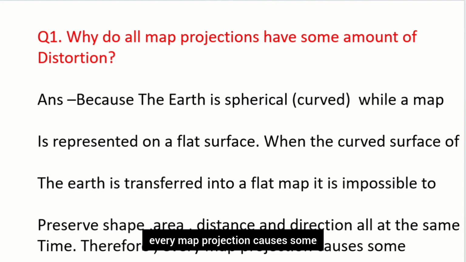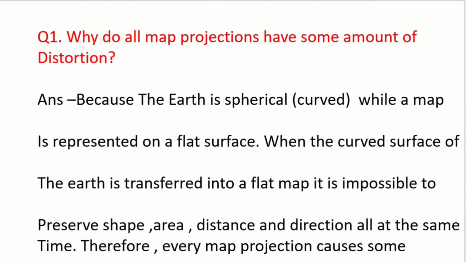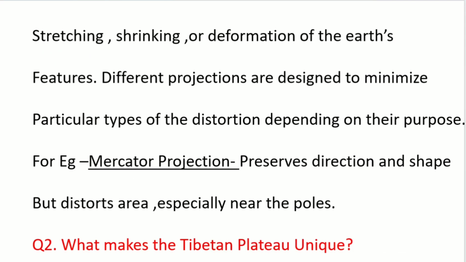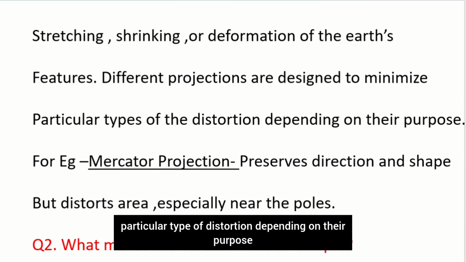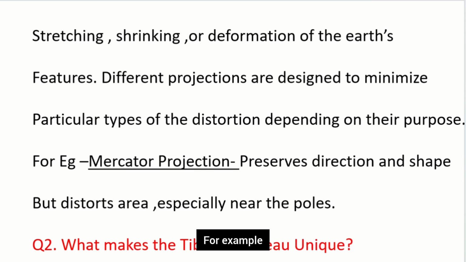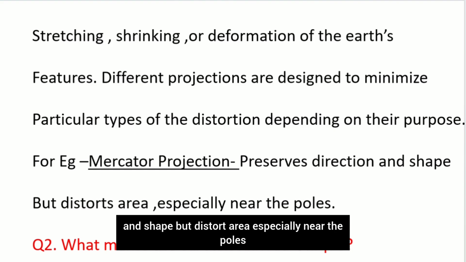Therefore, every map projection causes some stretching, shrinking or deformation of the earth's features. Different projections are designed to minimize particular types of distortion depending on their purpose. For example, the Mercator projection preserves direction and shape but distorts areas, especially near the poles.